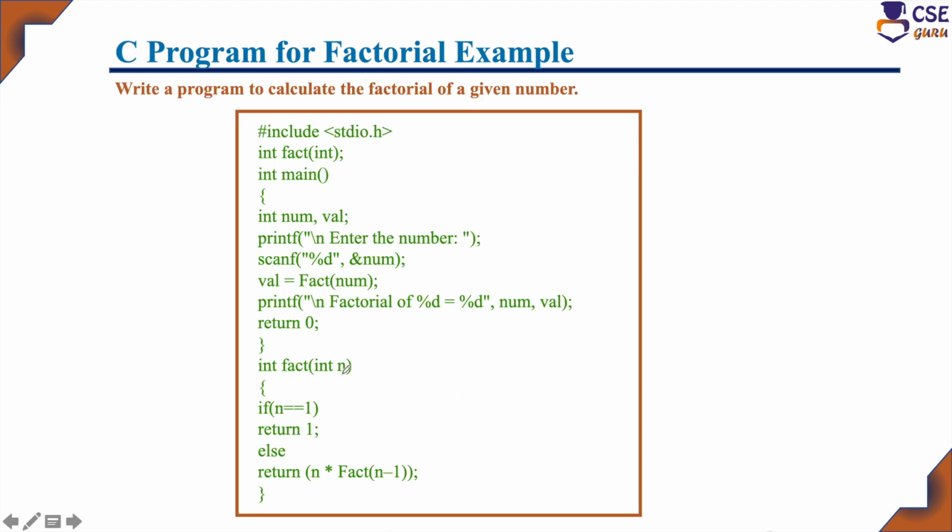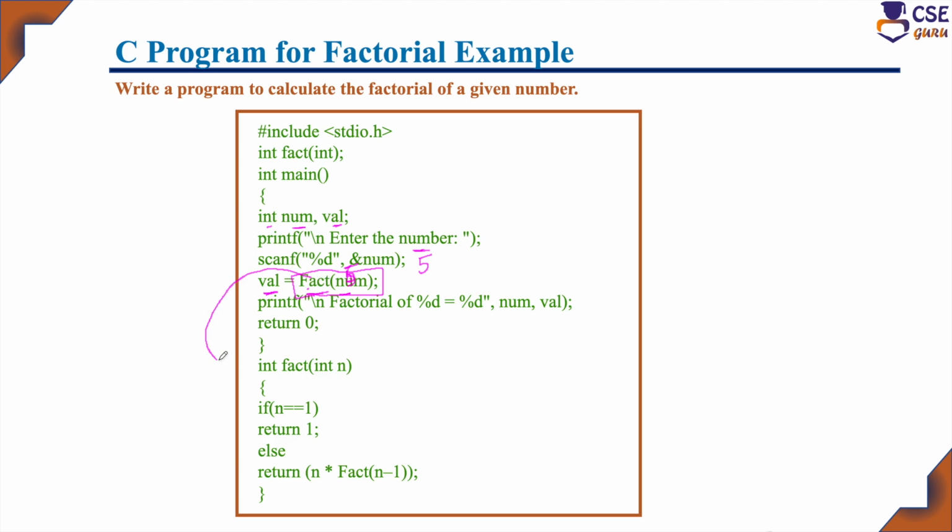And here this is the C program to implement the factorial function. So here number and value have to be declared as integers. The number you need to enter is the input to this factorial function, that is nothing but the n value. I will give the input as 5. So here value equals factorial of number. This is the user-defined function and this is nothing but the function call. Once the function is called, what is the number value? It is 5. So with n value 5, the function is called here.